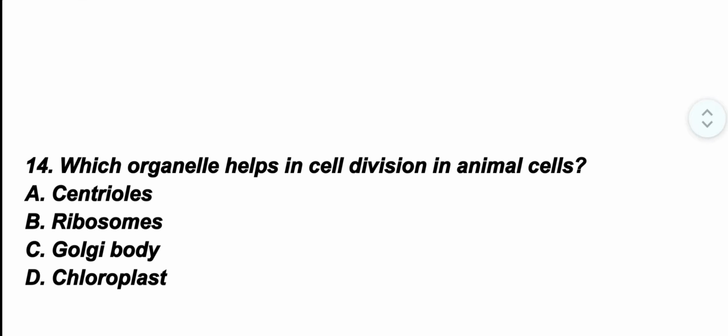Question number 14. Which organelle helps in cell division in animal cells? The correct option is option A. Centrioles. Centrioles organize spindle fibers during cell division.